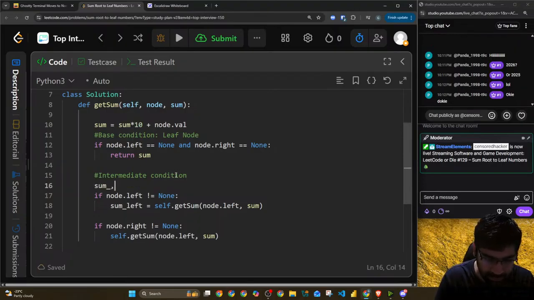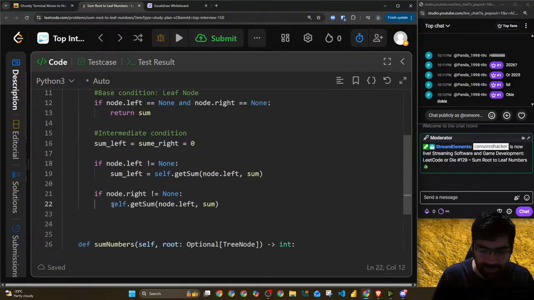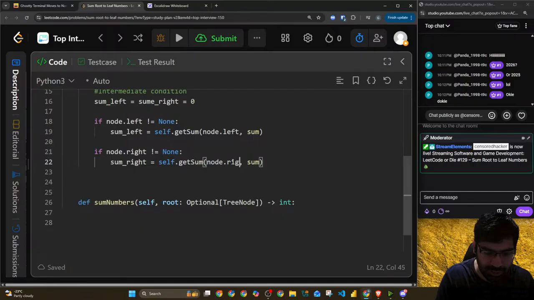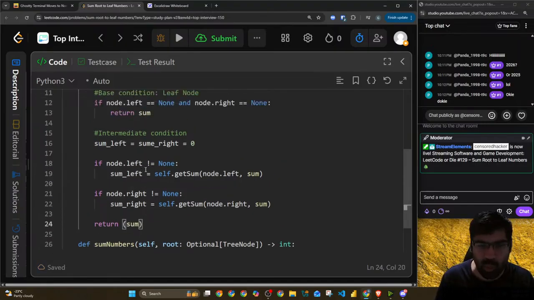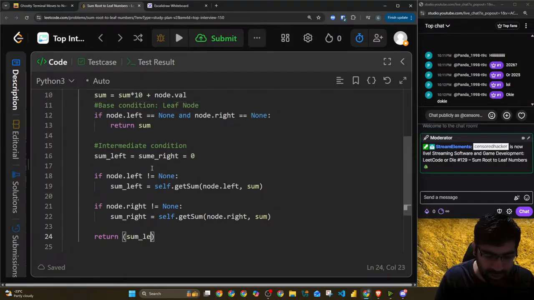Sum left will be equal to sum right in the start, and both are equal to 0. Then we will have sum right equal to this, and this will also change to right. Now what we do, we'll return sum left plus sum right.